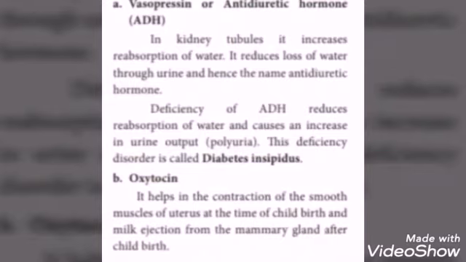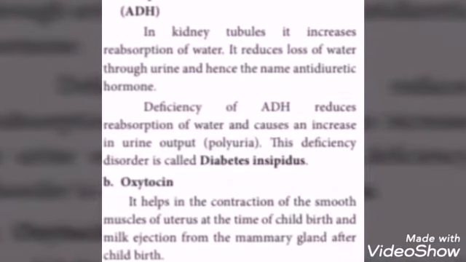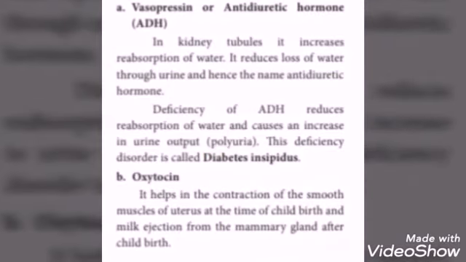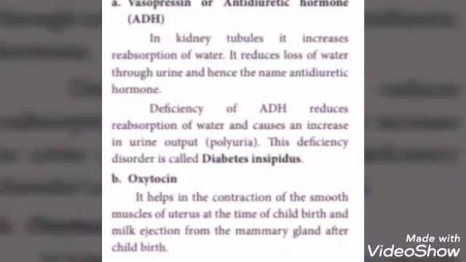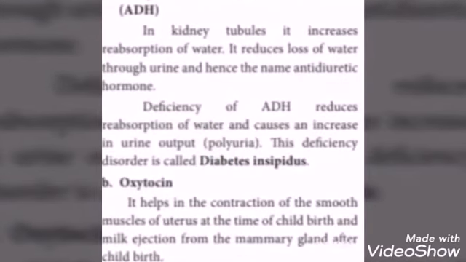Oxytocin. It helps in the contraction of smooth muscles of uterus at the time of childbirth and milk ejection from the mammary gland after childbirth. During delivery time, this oxytocin hormone relaxes the muscles of uterus.